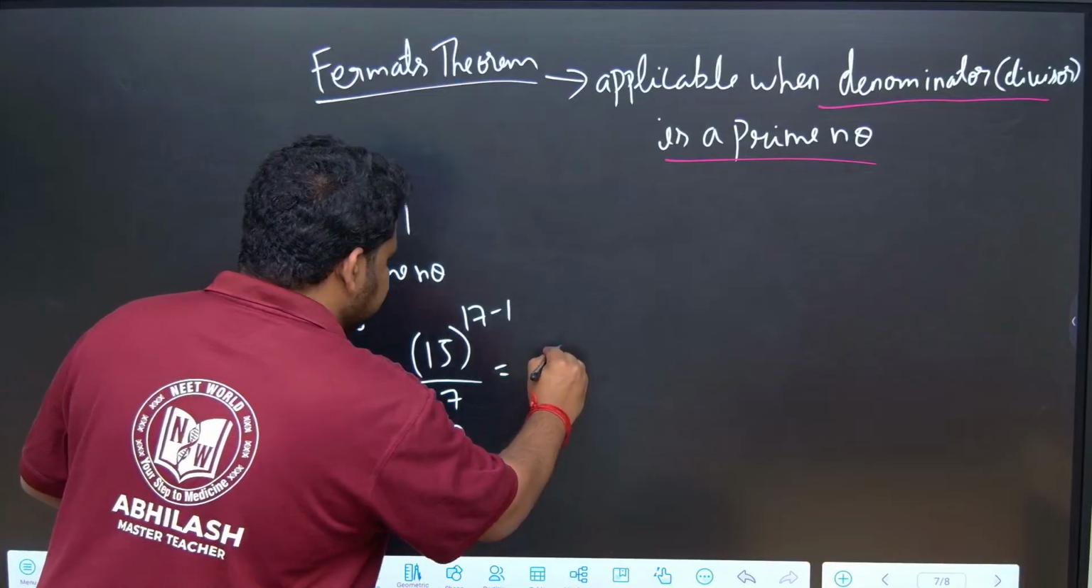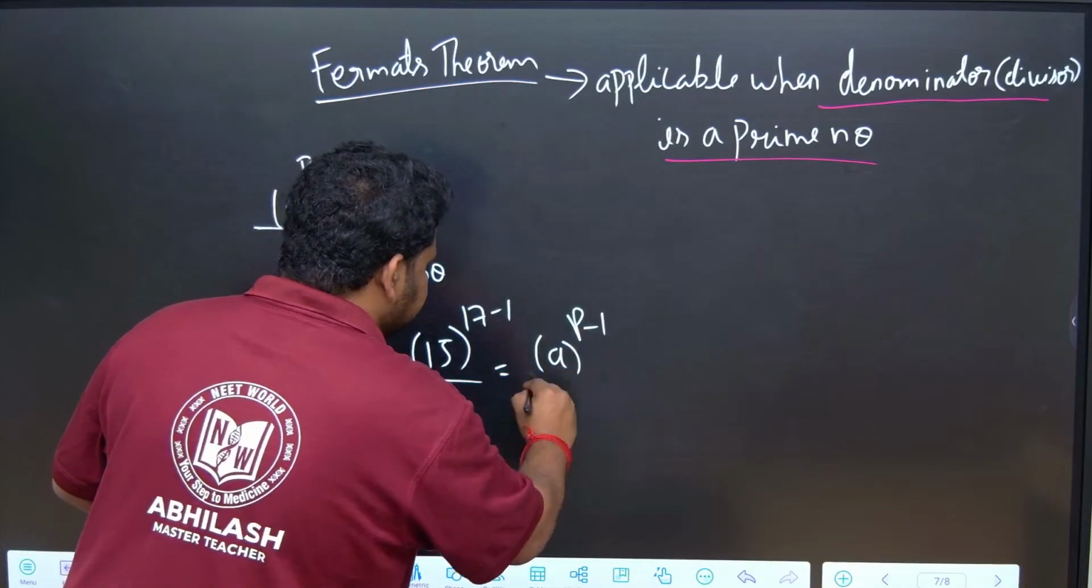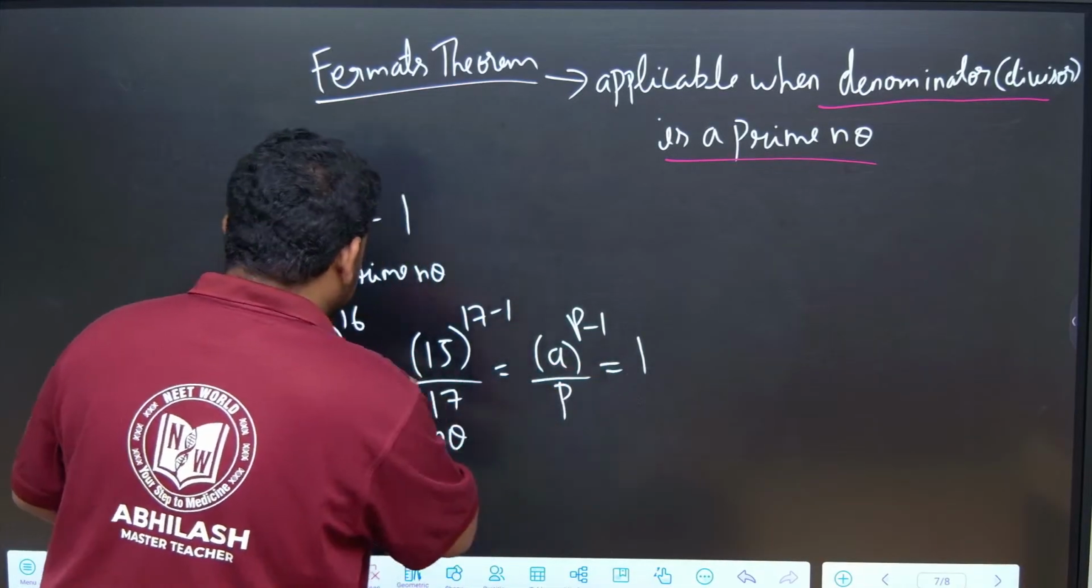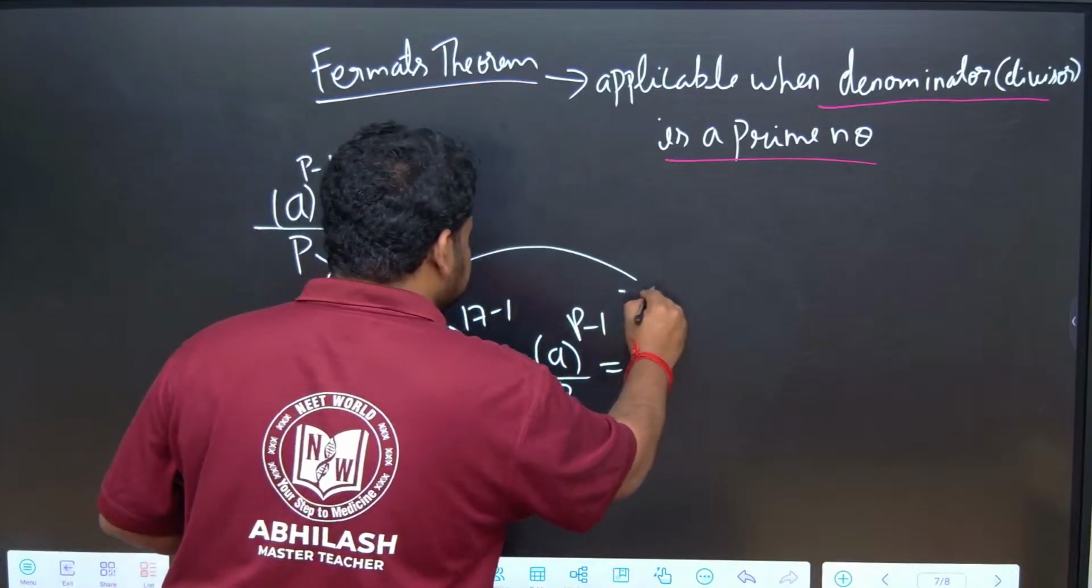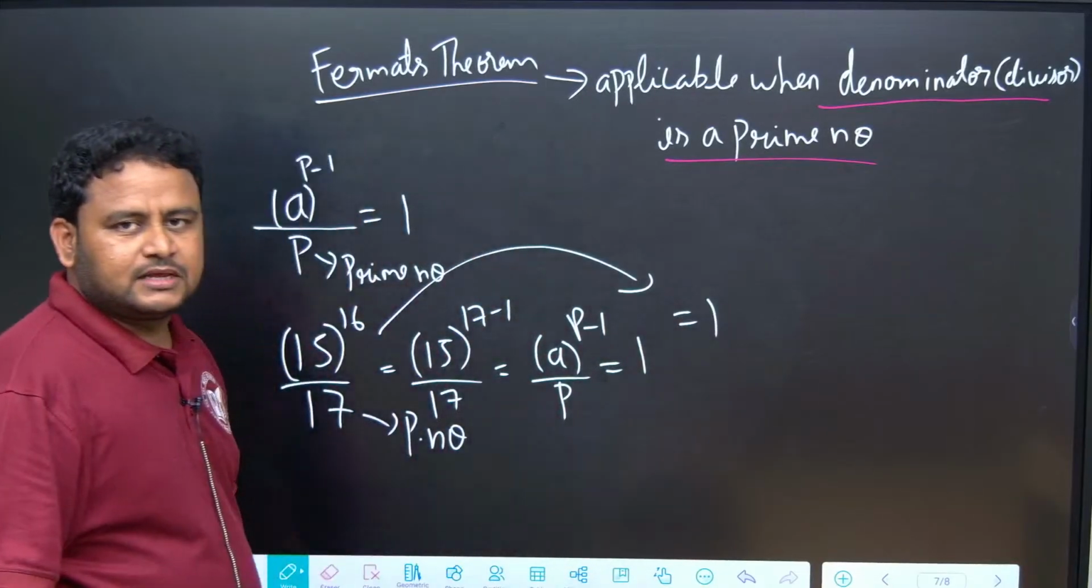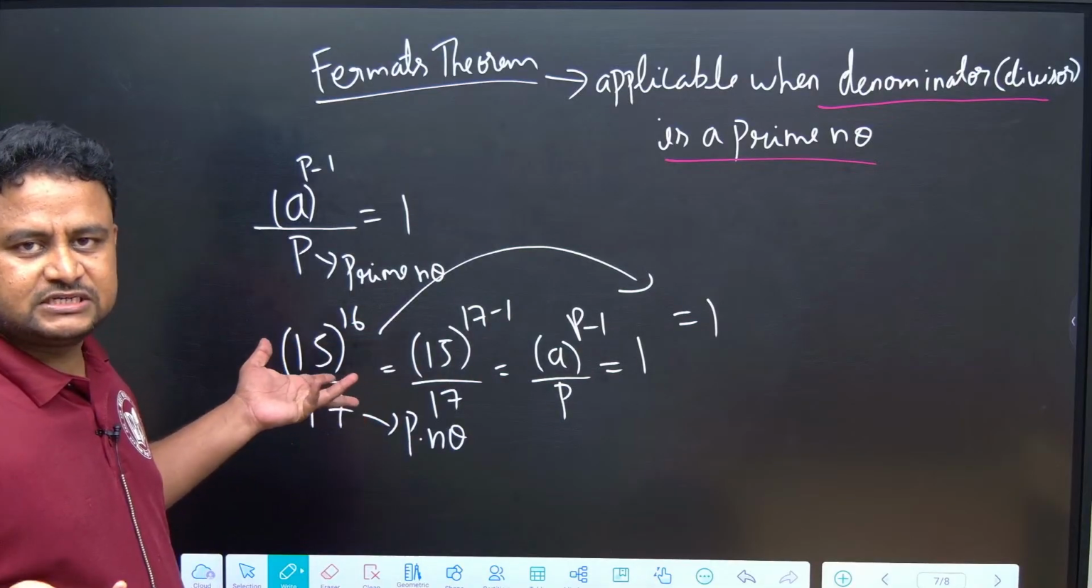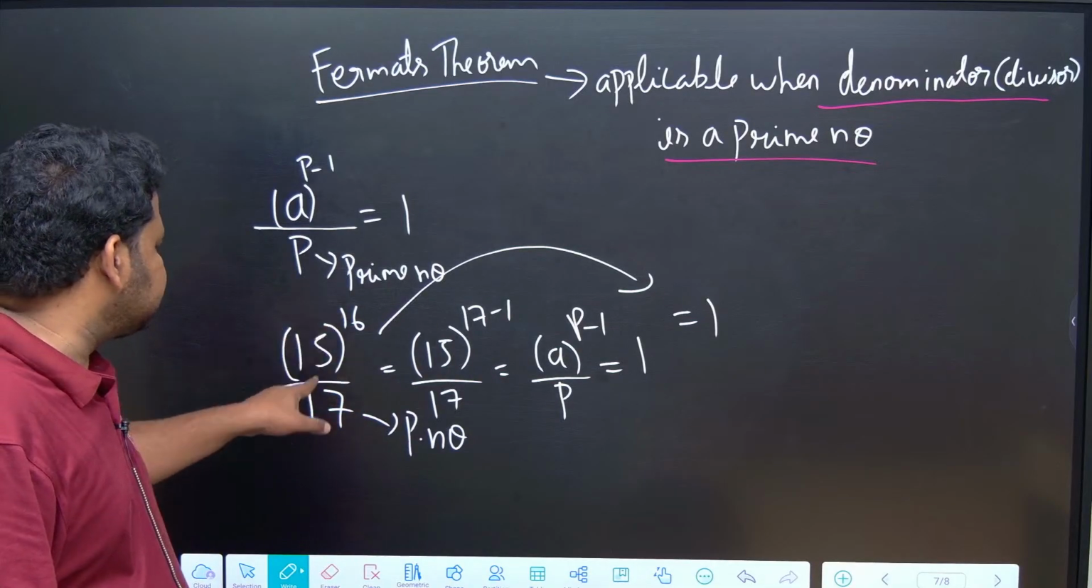This is of the form a to the power of p minus 1 by p. This is nothing but equal to 1. So this value will also be equal to 1. The answer is equal to 1. Clear? The answer is equal to 1. 15 to the power of 16 by 17.